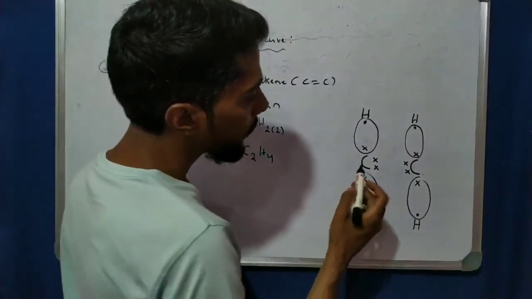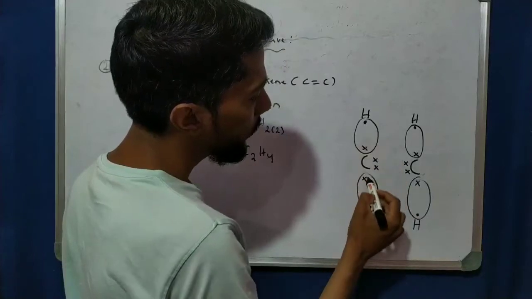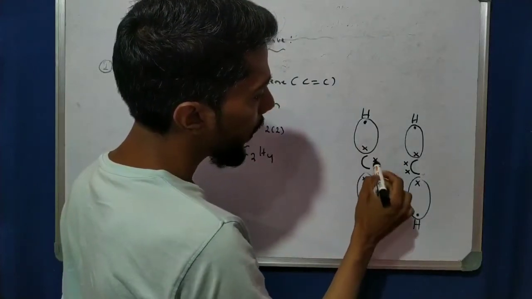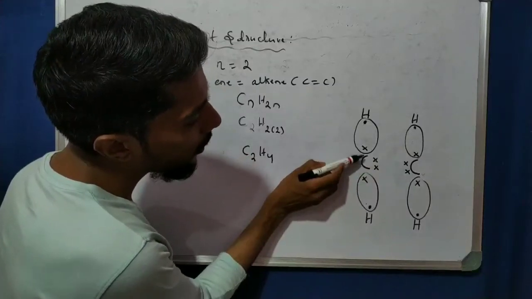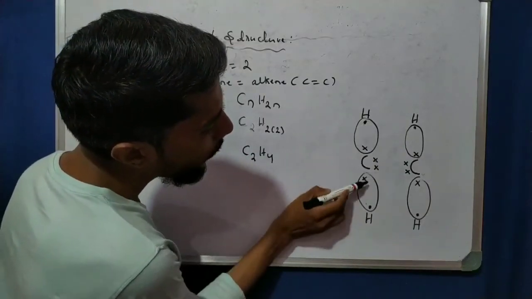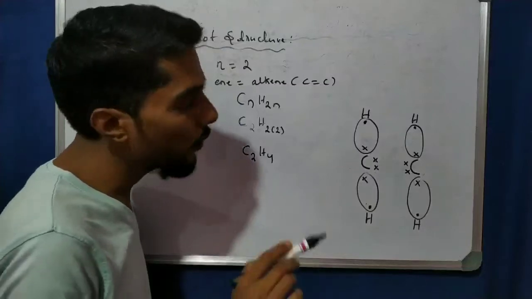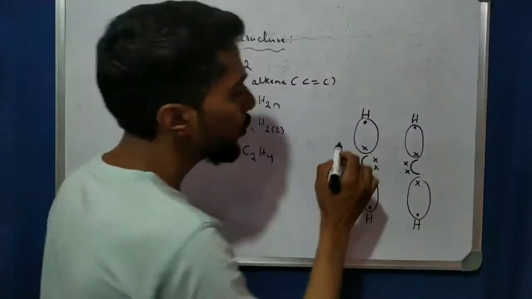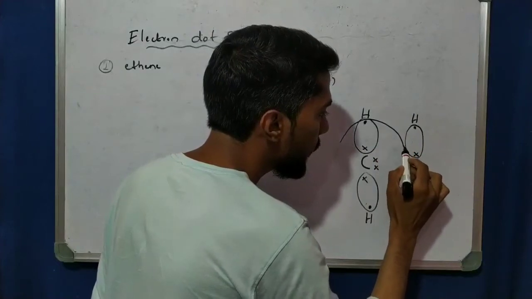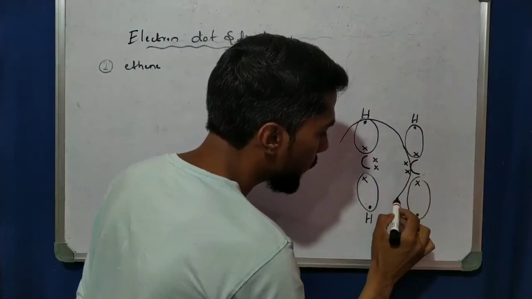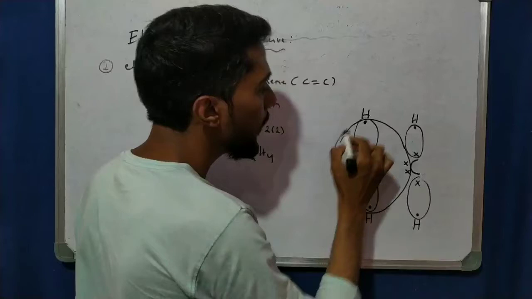So see here, carbon 1, 2, 3, 4, 5, 6. Right? So carbon has 6 electrons. 1, 2, 3, 4, 5, 6. Means how many electrons are required? That is, 2 electrons are required. So very important, you have to write like that. It is completed, right?